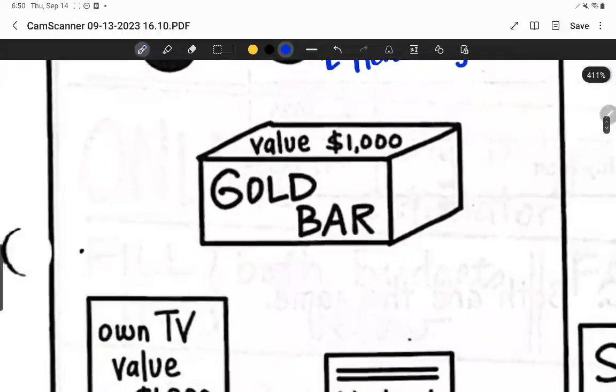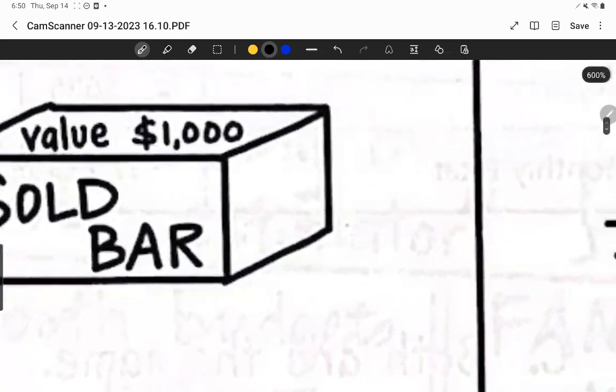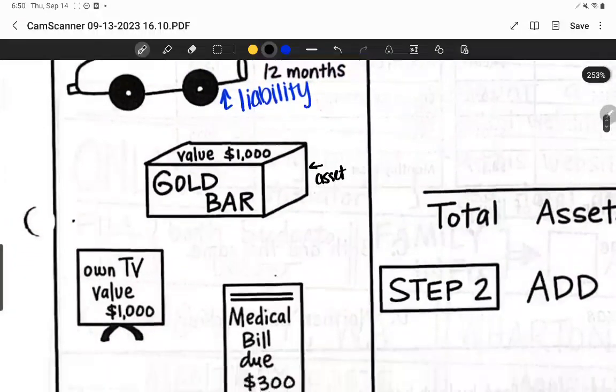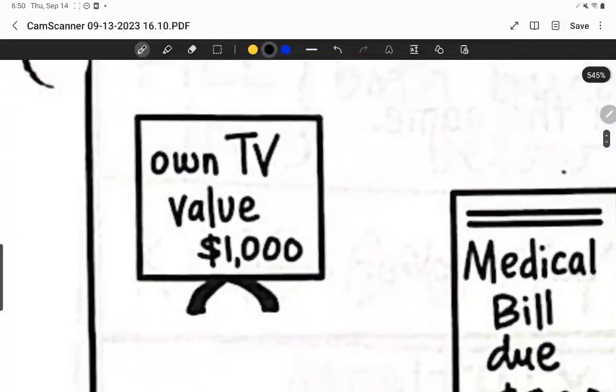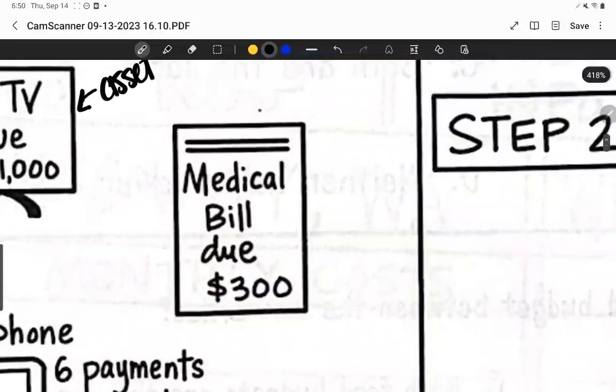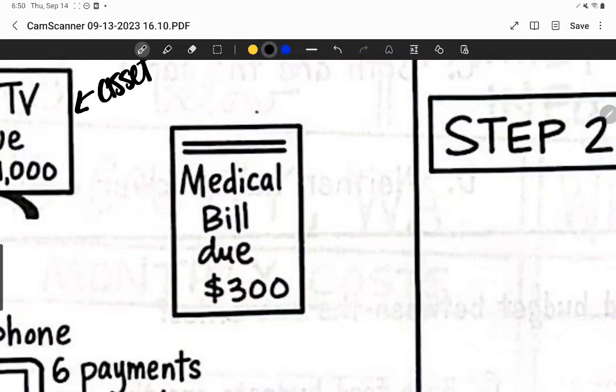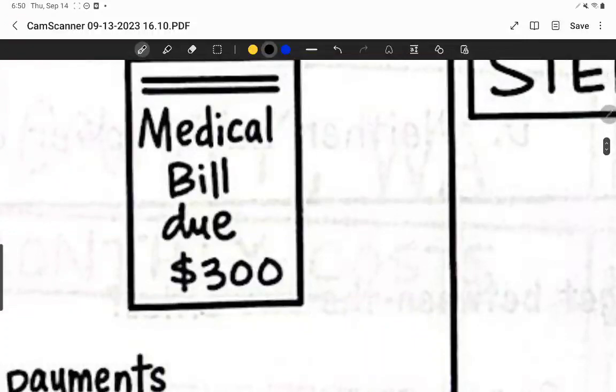Then you have a gold bar. This gold bar says a value of $1,000. Now, if you just have a gold bar chilling in your bank or chilling in your backyard, or I don't know where you would have a gold bar worth $1,000, but that is your gold bar, so that is an asset. Then it says your own TV. Once again, if you own it, it is yours. That is an asset. A medical bill means you owe the hospital who took care of you. And if this medical bill is due, that means that you still continue to owe. So therefore, this is a liability.